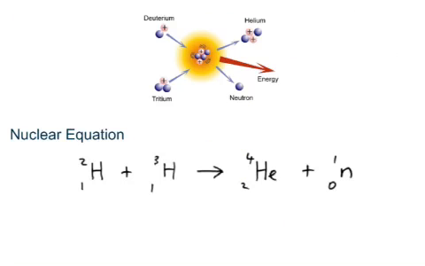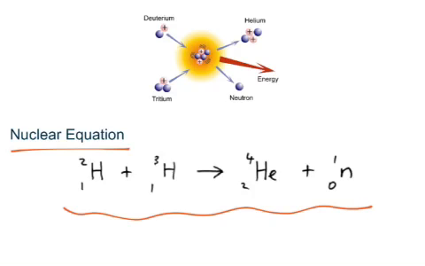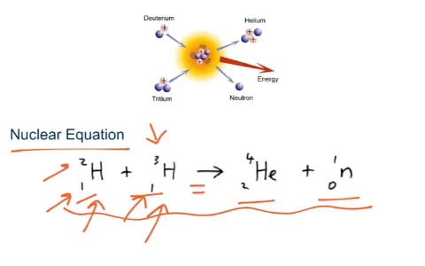Rather than always using a diagram to show this process, we use what we call a nuclear equation. If we look at the way this is written, we interpret it almost like a math problem. You take this isotope, which has a mass and an atomic number, plus this isotope, which has a mass and an atomic number, and the arrow works sort of like an equal sign. So we're saying hydrogen plus hydrogen equals helium forming and then a neutron.